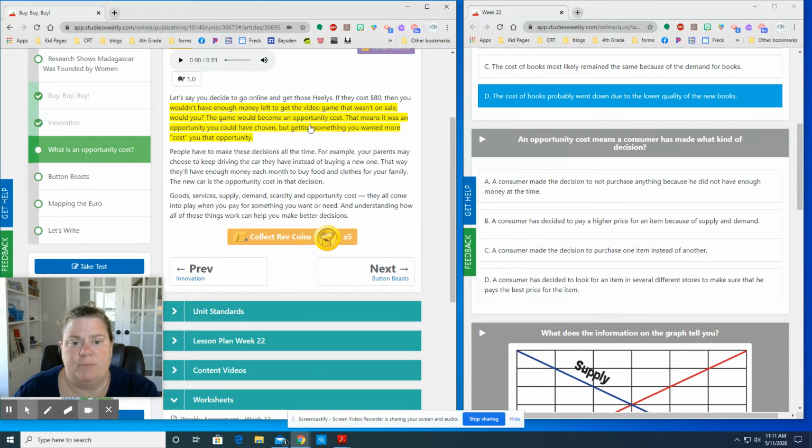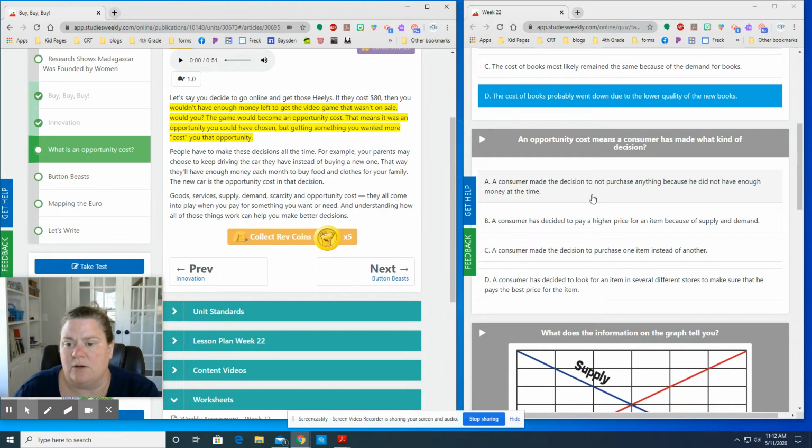If we can't afford to have both, here's where that opportunity cost comes in, okay? That means it was an opportunity you could have chosen, but getting something you wanted cost you that opportunity, okay?